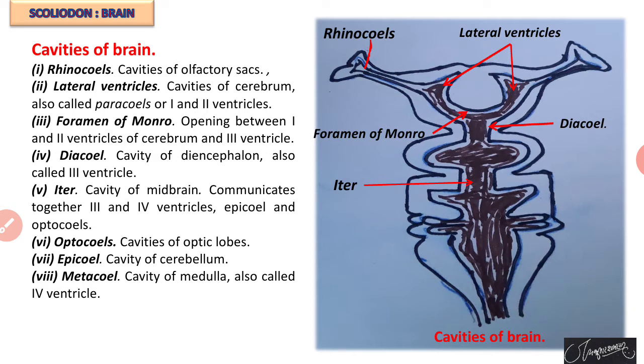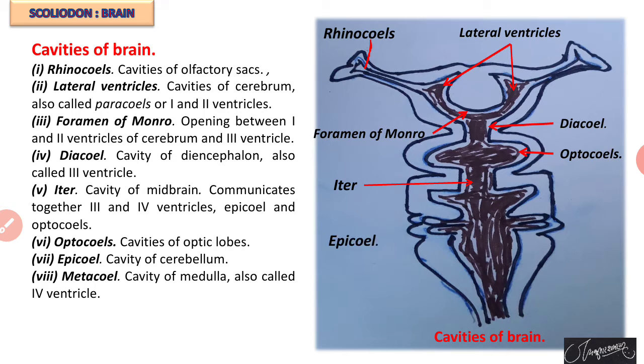Now the cavity of the midbrain is called iter. Iter is the cavity of the midbrain which communicates the third ventricle, the cavity of the diocoel, and the fourth ventricle, the cavity of the metacoel. So iter communicates with the third and fourth ventricles, and also the epicoel and optocoels. Then optocoel: this optocoel is the cavity of the optic lobes.